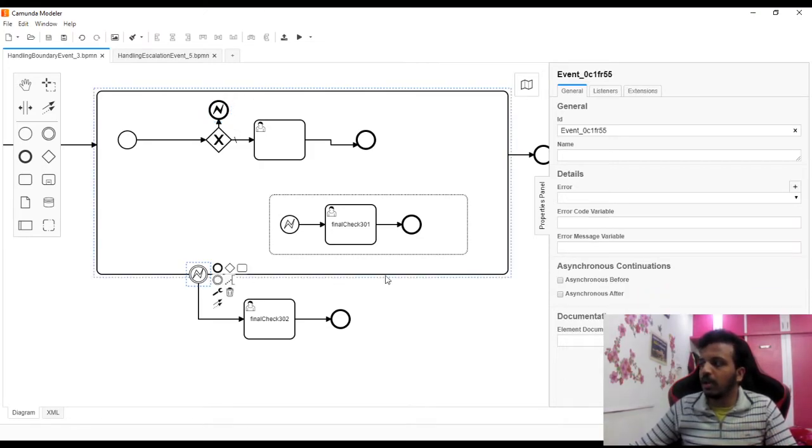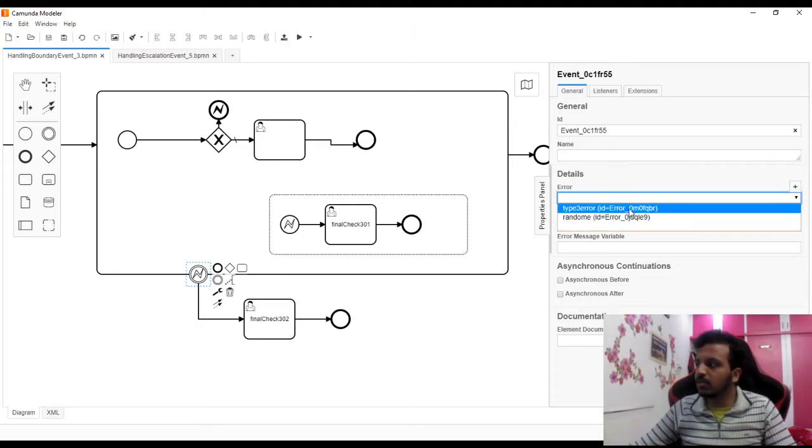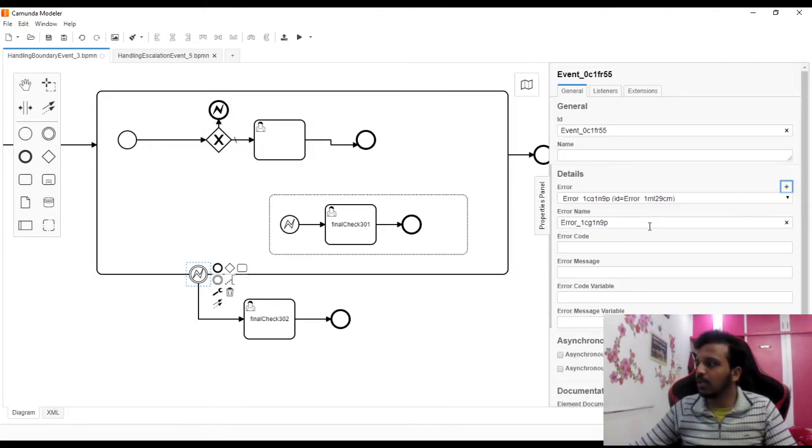And say I want to catch random. Now if I go to the drop down, okay, now it is there. So if it is not there, and if it is not called anywhere, I can simply click on plus, and then I can give a name. Okay, it is as simple as that.